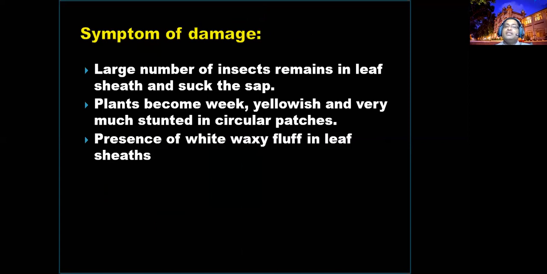Insecticide cannot penetrate inside. Your plant will become weak because of the continuous sucking of sap by bulk insects. And yellowish, circular patches appear, more or less similar to a leafhopper attack. So if you go there, you can find and identify them.